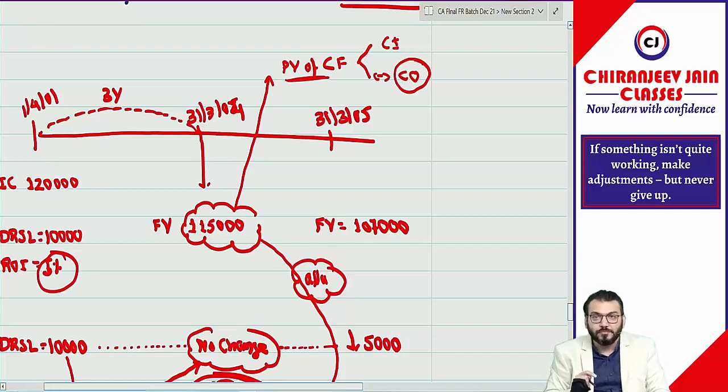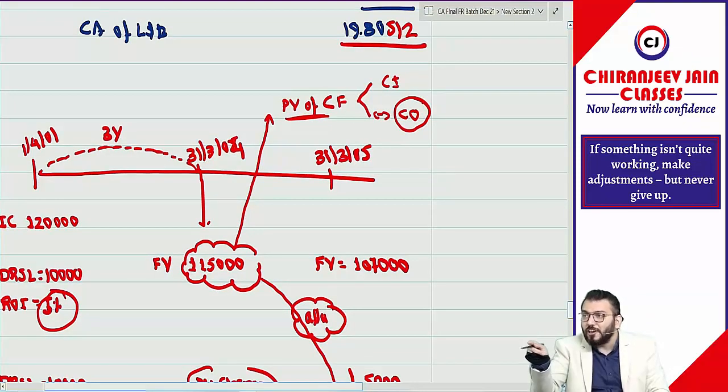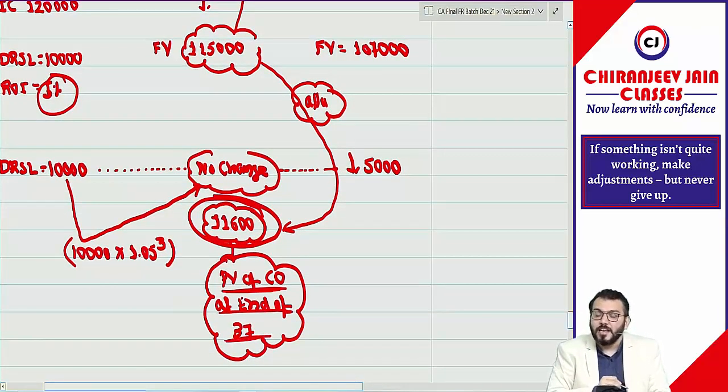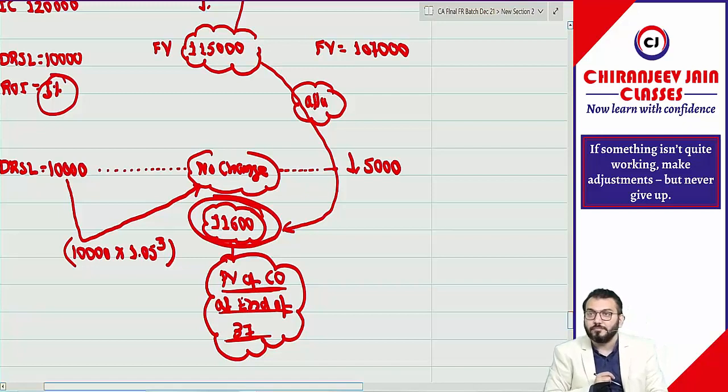Dismantling cost. And can I say after deducting means deduction of present value? If I am taking present value of cash inflow, of course I will take present value of cash outflow. So this is the present value of cash outflow at the end of year 3, and that is nothing but 11,600. This 11,600 is deducted from 1,15,000.